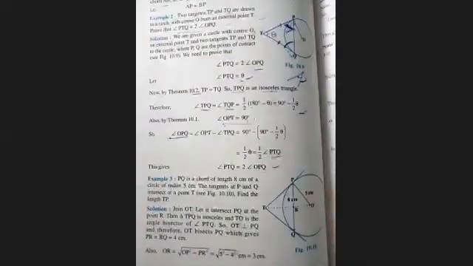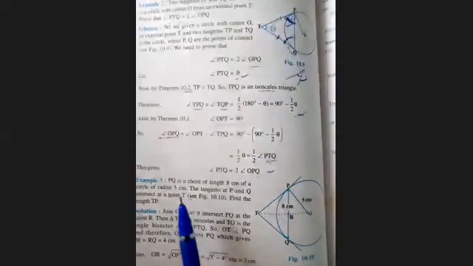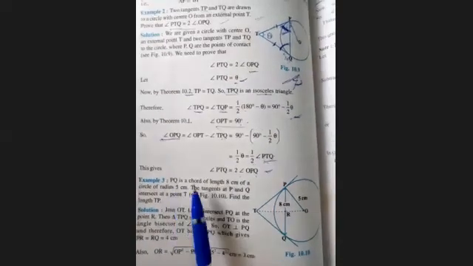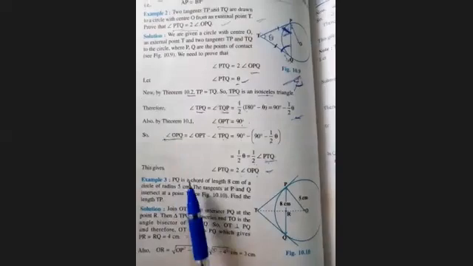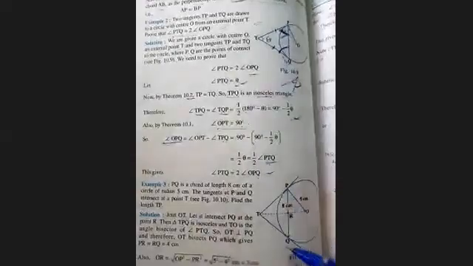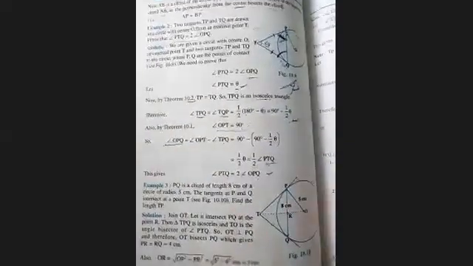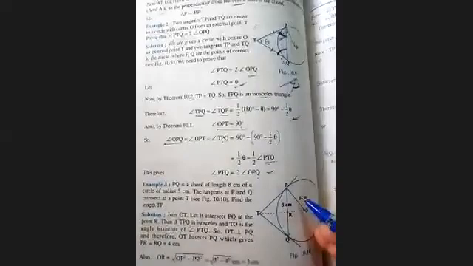So this example third is, now the example third is, PQ is a chord, right? So it means you have to draw a circle and PQ is a chord. This PQ is a chord of length 8 centimeter of a circle of radius 5 centimeter.